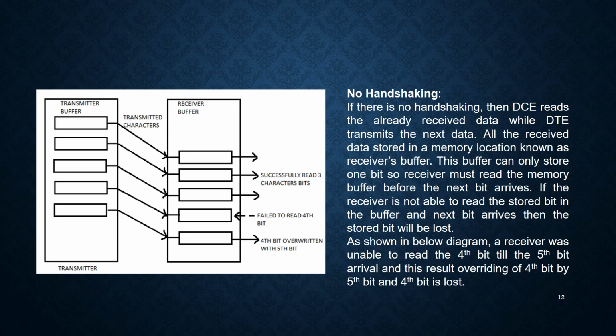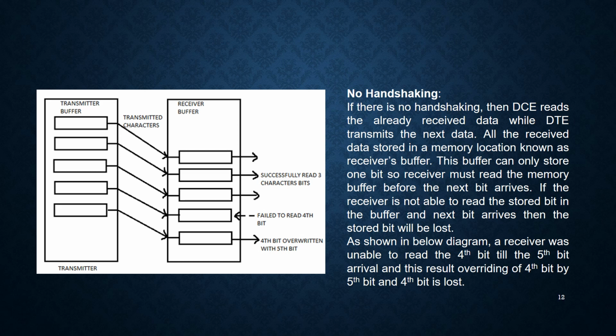First, the case of no handshaking. If there is no handshaking, then DCE reads the already received data while DTE transmits the next data. All the received data is stored in a memory location known as the receiver's buffer. This buffer can only store 1 bit, so the receiver must read the memory buffer before the next bit arrives.